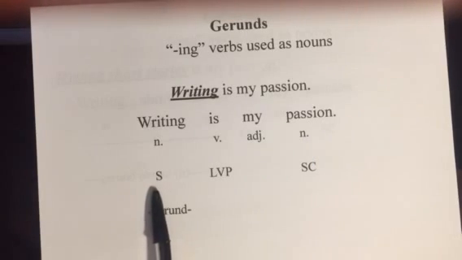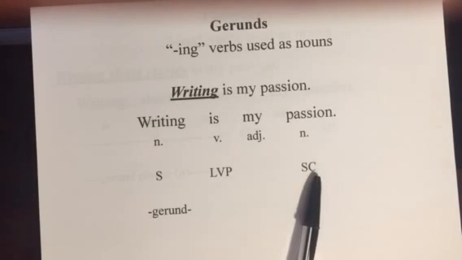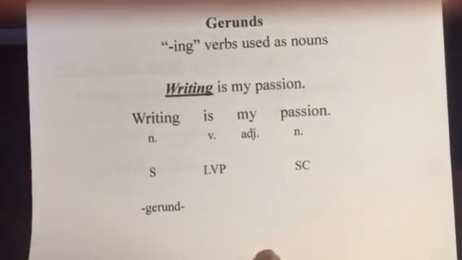Level 2, what are we talking about? We're talking about writing, right? The noun, the thing. It's a linking verb. Passion is the subject complement. And then in level 3, even though it's just one word, not a phrase, we're going to label those verbals down here in level 3, just so that you know that it is a gerund. It is a verb-like word, but it is in this sentence working like a noun. So now let's find